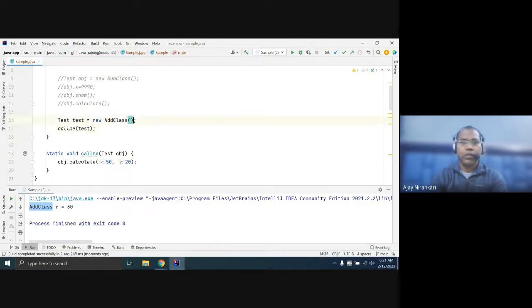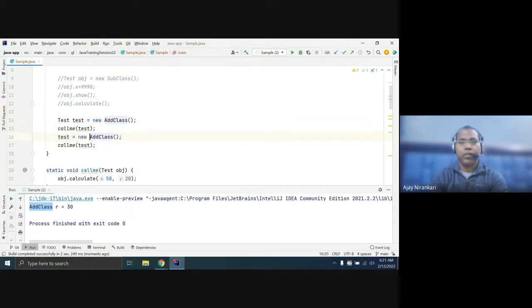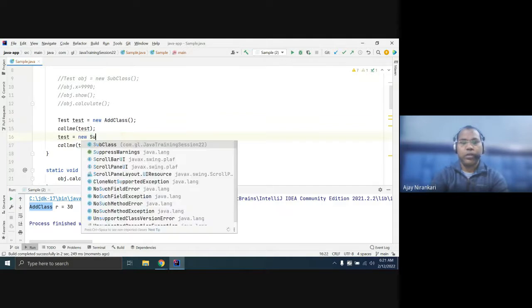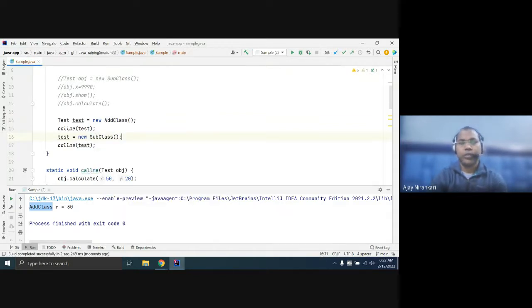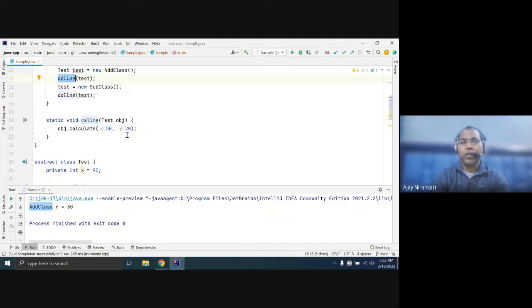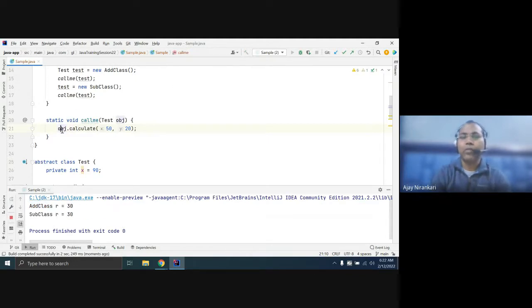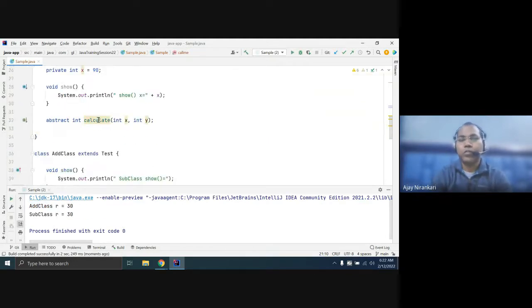Let's say you have another, you pass your subclass. So the first time you call this method with a test object, this calculate behaves like add. The second time you call this method, it will behave like subtract, because this test method only gives the calculate method what the calculate logic should be. Sometimes I want plus, sometimes I want minus.